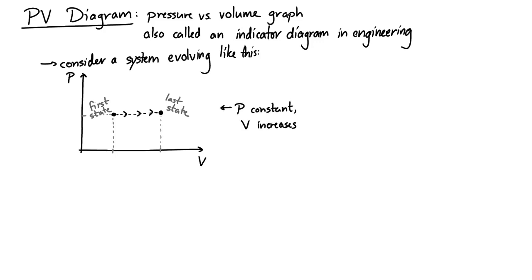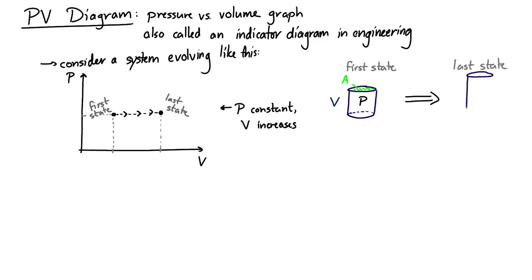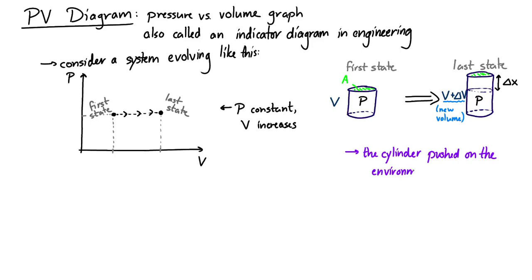So if we draw a little diagram, let's imagine we have a cylinder right here. The cylinder is going from a state right here with pressure P, and let's call this an area A, and it's got a volume V, and it's expanding at a constant pressure. So say it expands by some length, delta x, right here. So the volume increases by some amount. Say it increases to V plus delta V. So what happened here is the cylinder pushed on the environment. It did work on the environment.